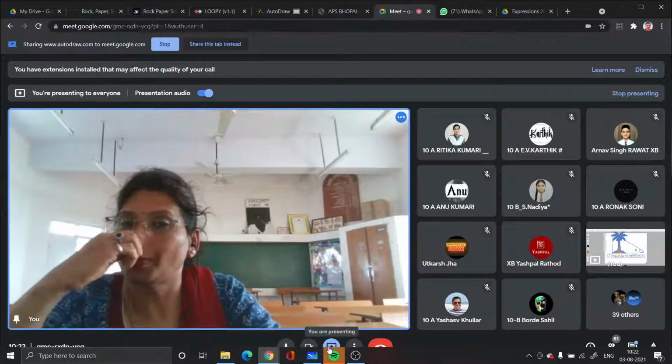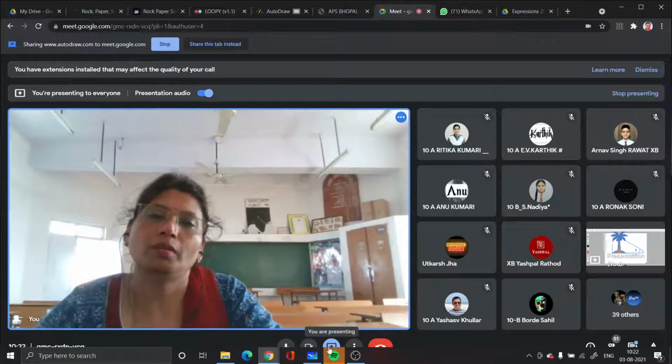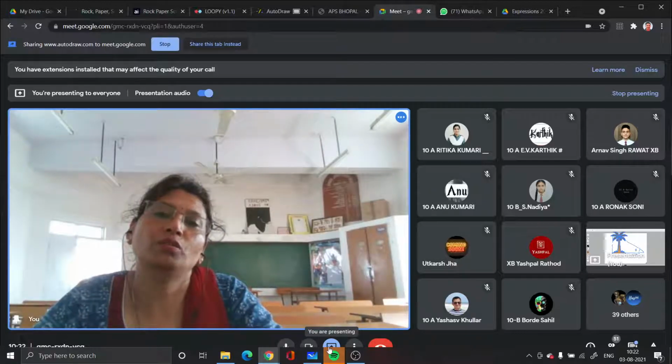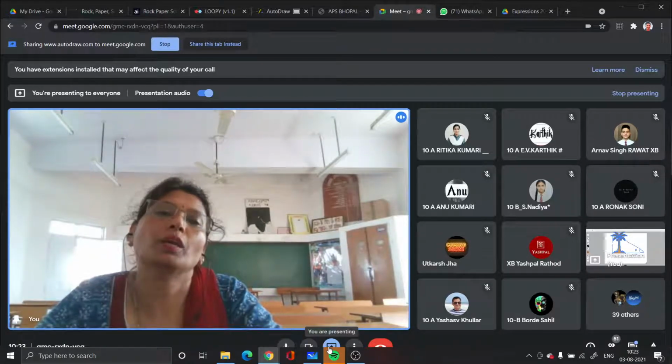First is rock, paper and scissors. It has other uses also, but that is for your 7th and 8th class. We can use it for percentage and ratio, like we can have the ratio of wins to ties. We can have the percentage of losses or percentage of wins. The ratio we have already discussed, percentage we have discussed. These topics we can use in rock, paper and scissors.